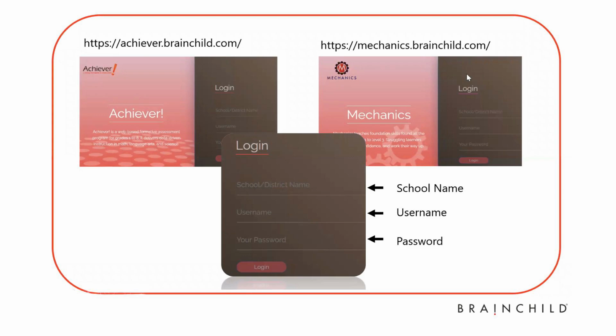To access the program, it is the exact same way that you'll access it as teachers. Students will log in to Achiever at achiever.brainchild.com. To get to Mechanics, it's mechanics.brainchild.com. Their login credentials will be the school, their username, and their password.